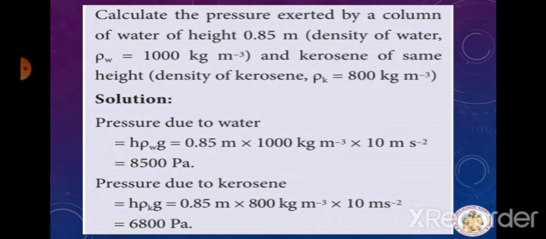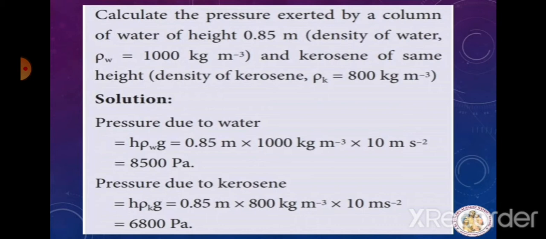Now we'll find out pressure due to kerosene. The same formula. So what is the height? 0.85 meter and 800 kilogram per meter cube into same acceleration due to gravity. When you multiply these three values, you will get 6800 Pascal. So pressure due to water is 8500 Pascal. Pressure due to kerosene is 6800 Pascal.